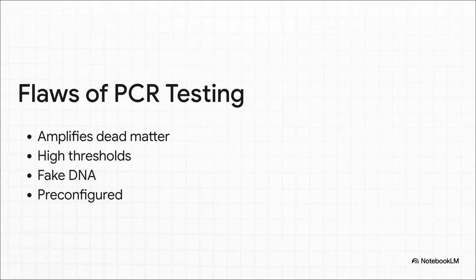Second, he argues that running these tests at high cycle thresholds, anything over 30 or 35 cycles, yields completely meaningless results. Third, he asserts that because a true virus has never actually been isolated, PCR tests are calibrated using computer-generated artificial Frankenstein DNA. And finally, he posits that the tests can be pre-configured, kind of like rigged scratch-off lottery tickets, to artificially generate false positives or negatives just to drive public fear.